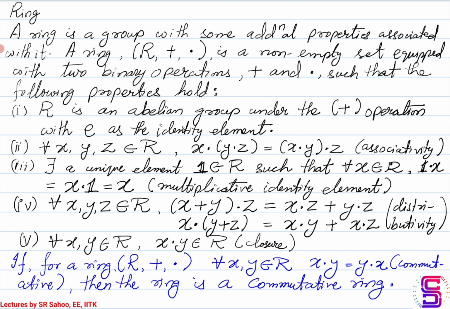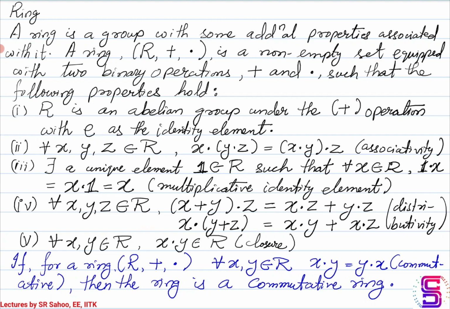Okay, so a ring is a non-empty set R associated with the binary operation plus and the binary operation dot, such that certain properties are satisfied. So the first property is the set R is an abelian group under the plus operation, with E as the identity element corresponding to the plus operation. This is the first property.